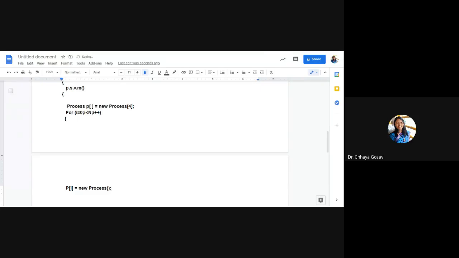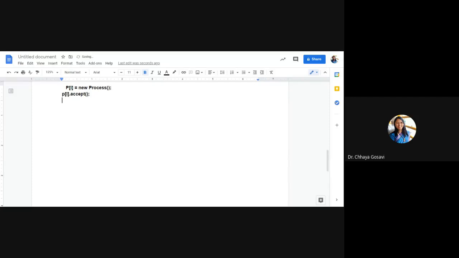That means an array of objects is nothing but an array of references or pointers for each object. And now for each reference, you are attaching a new object. So P of I, you are creating a new process. It will create a process object with arrival time and burst time 0. Then for each process P of I, you have to call the accept function. So it will accept PID, arrival time and burst time from the user.